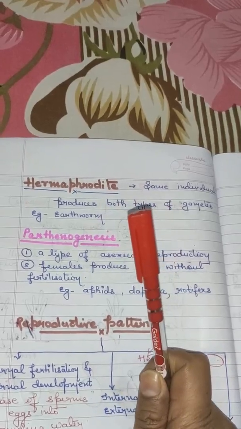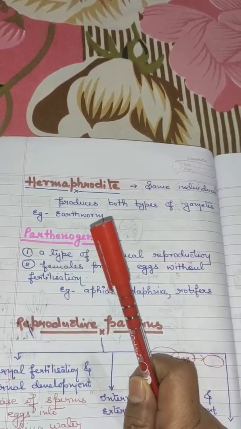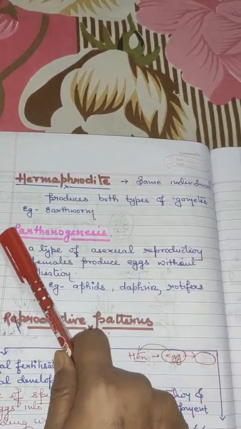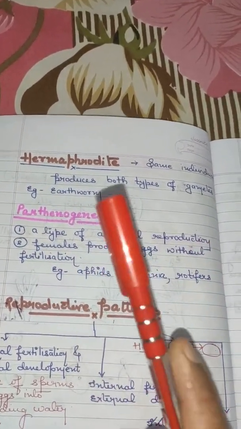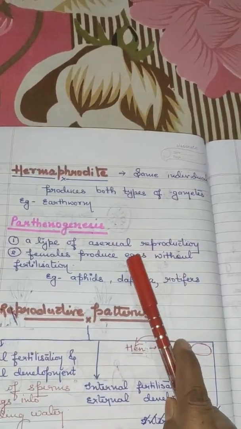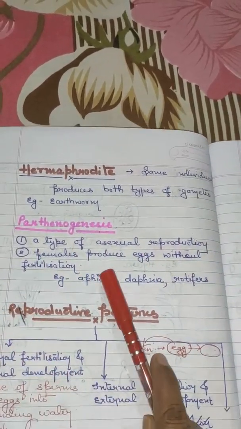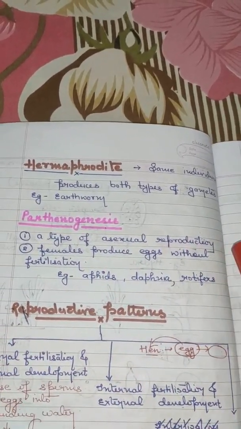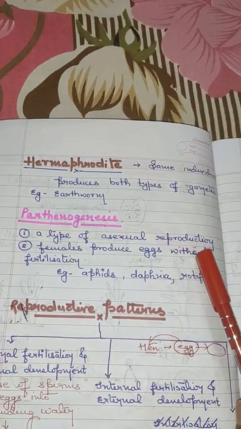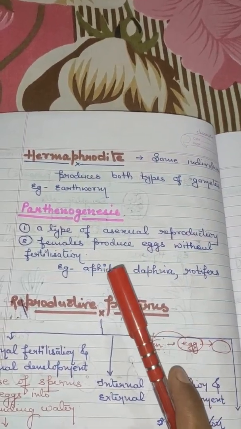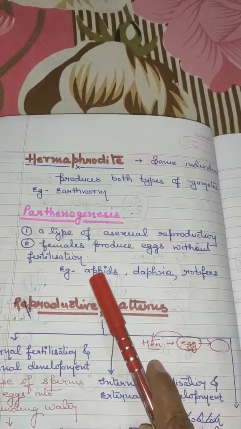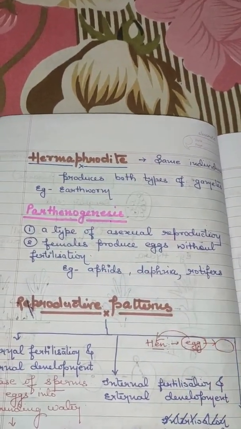Earthworm is one example. Parthenogenesis is a type of asexual reproduction where the females produce eggs without any fertilization. Meaning there is no intercourse, there is no fusion of sperm, but an egg is produced, and it is found in some organisms like aphids, Daphnia and rotifers.